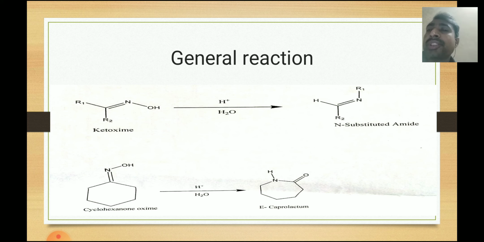Now, general reaction. In this reaction, ketoximes are converted into unsubstituted amides in the presence of an acid catalyst. In the case of cyclohexanone, cyclic ketoximes are converted into the lactam ring.